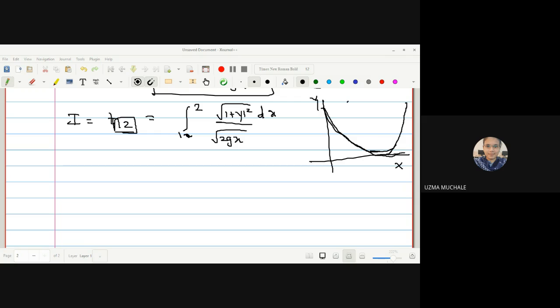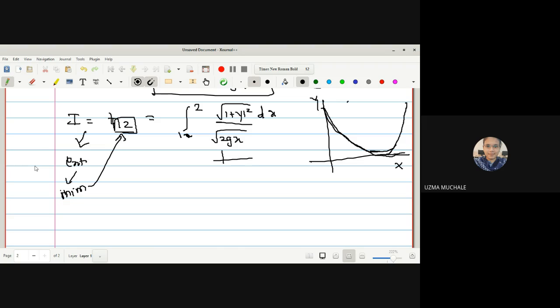So we now know what the integration is of. Now we want to find out the minimum time required to move from position 1 to 2. Okay, now here for I to be extremum, what is the condition? The integrand f must satisfy, and in this case it is minimum because we want to find out the minimum time from position 1 to 2, that the integrand f must satisfy the Euler-Lagrange equation.